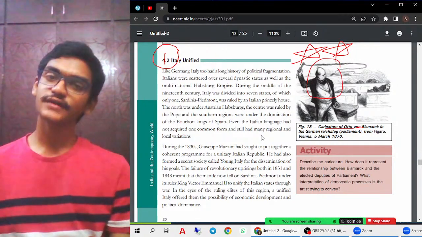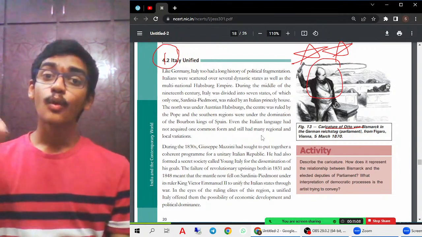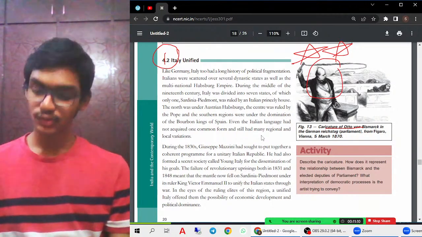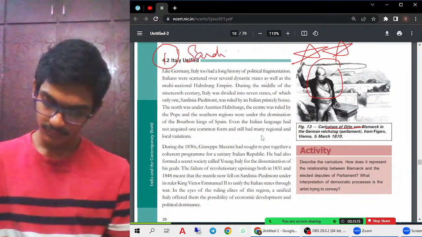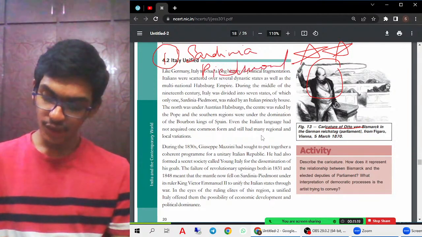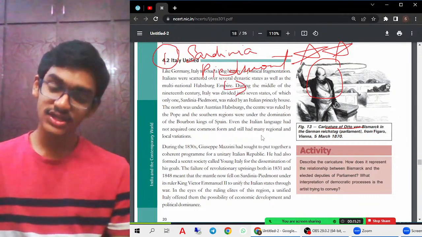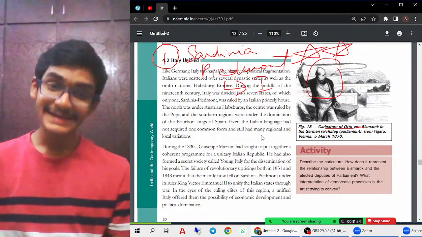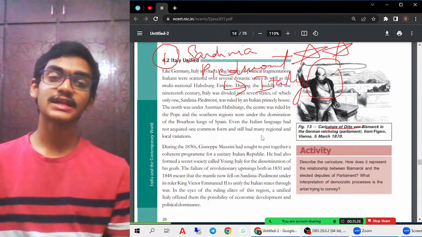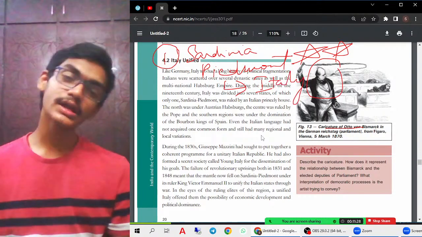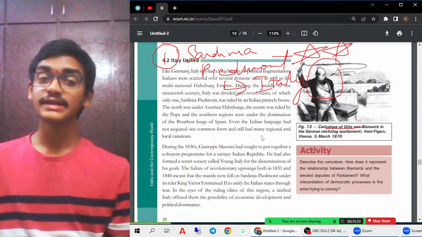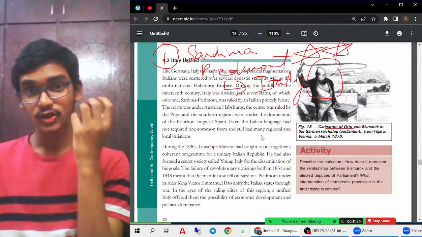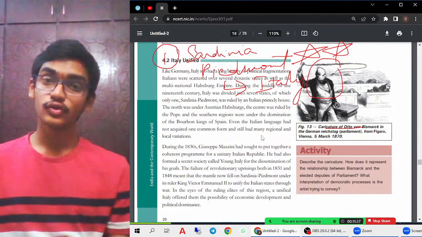So when you talk about the unification process of Italy, you must try to understand what regions are being ruled by which rulers. So the Sardinia-Piedmont region was the only region in the entire Italy ruled by the Italian princely state. Italian princely state is nothing but Italian monarchy, and all the other states were not under the control of the Italian monarch. They were actually ruled by different people.